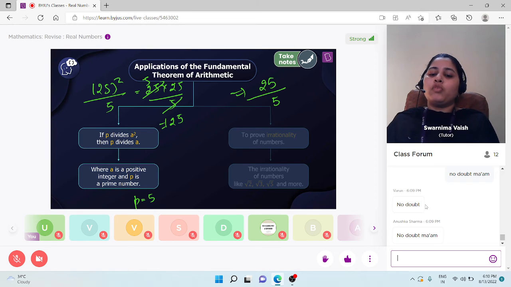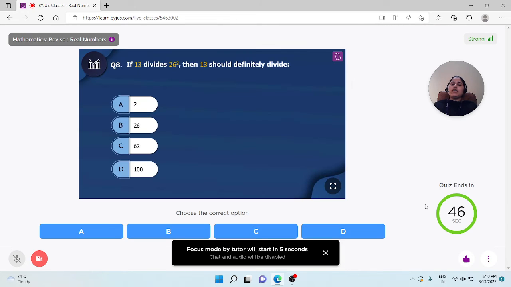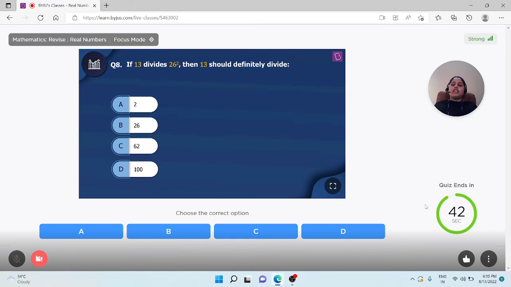And before we move ahead, let's solve an easy question from this topic. Our next poll question, students. So solve this question quickly and choose your answer. The question is, if 13 divides 26 square, then 13 should definitely divide 2, 76, 62 or 100. अगर 13 डिवाइड करता है 26 स्क्वायर को, तो 13 ऑल्सो डिवाइड करेगा किसको? 2 को, 76 को, 62 को और 100 को.